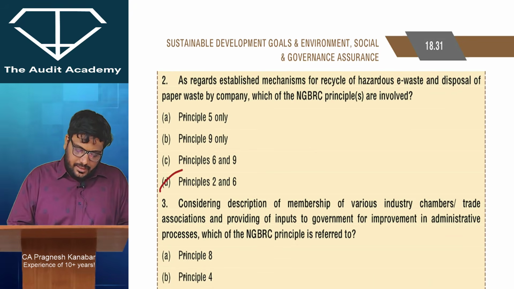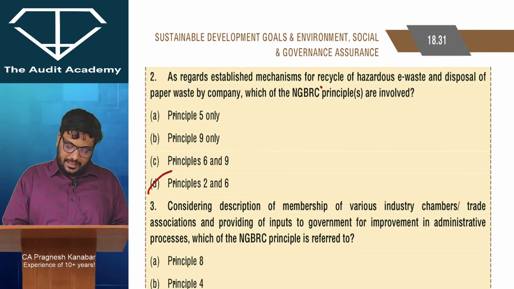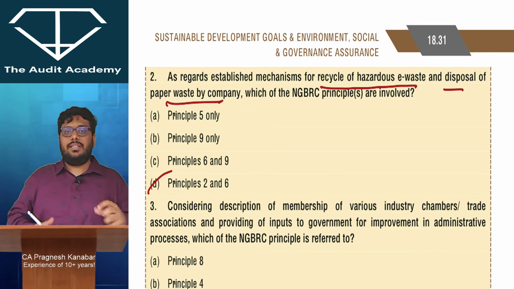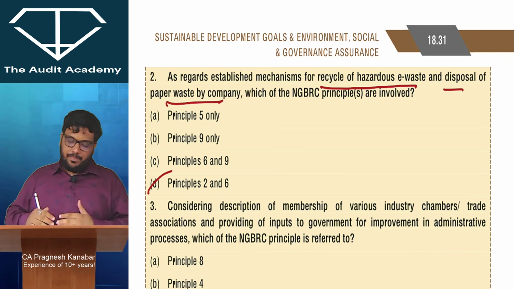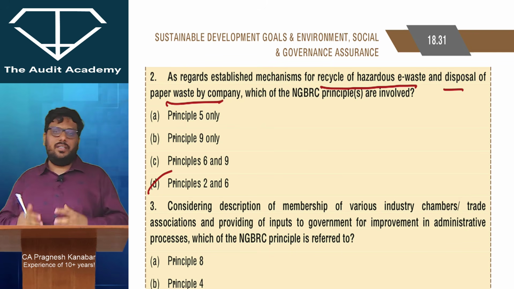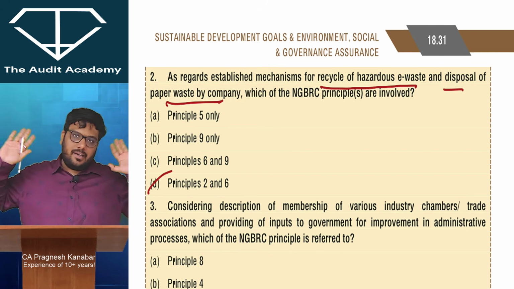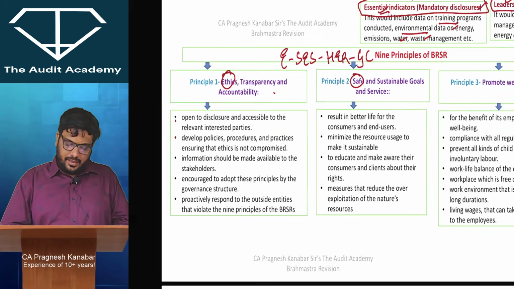As regards, I had solved it, so that is why these ticks are there. As regards established mechanism for recycle of hazardous e-waste and disposal of paper waste by the company. So if the company is ensuring that the electronic waste is recycled, all right, and whatever is the paper waste, you know, which cannot be recycled and stuff, it is disposed properly. इसका मतलब वो environment का ध्यान रख रहे हैं, all right.